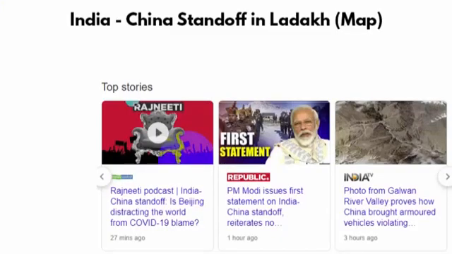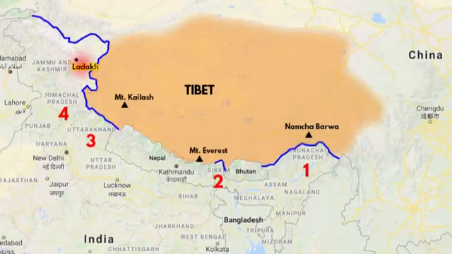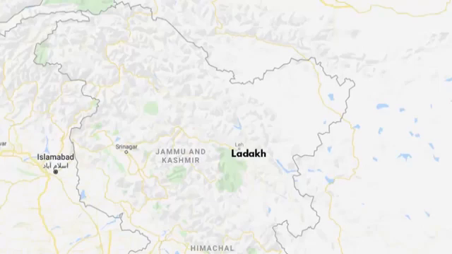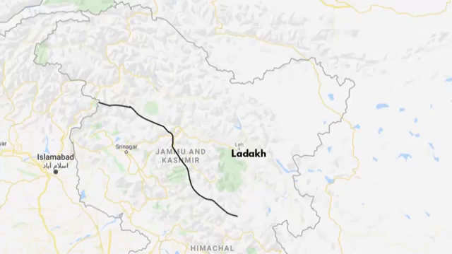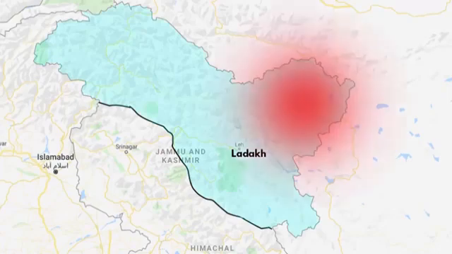If you're following the news, you must be aware that India is facing an intense border tension with China in the region of Ladakh. This is Ladakh. In 2019, the BJP government reconstituted the state of Jammu and Kashmir as 2 union territories, Jammu and Kashmir and Ladakh. If I have to draw an approximate border line of the new union territory of Ladakh, this much would be Ladakh.